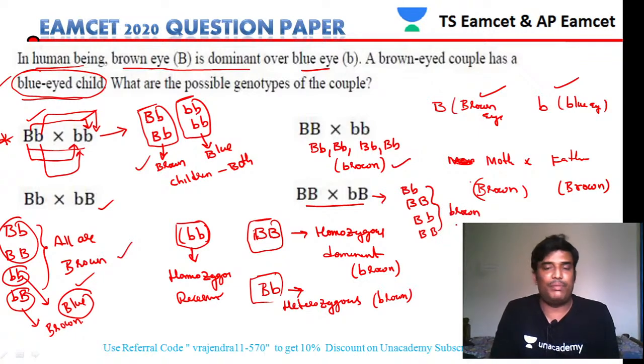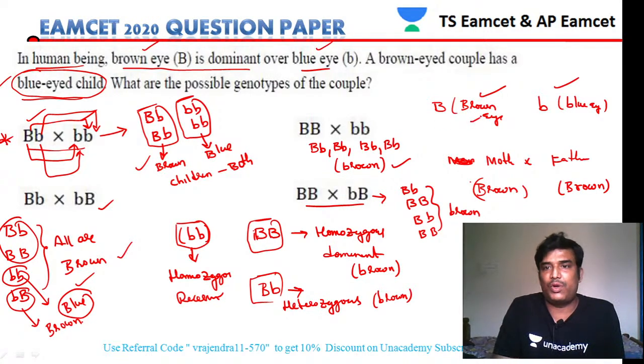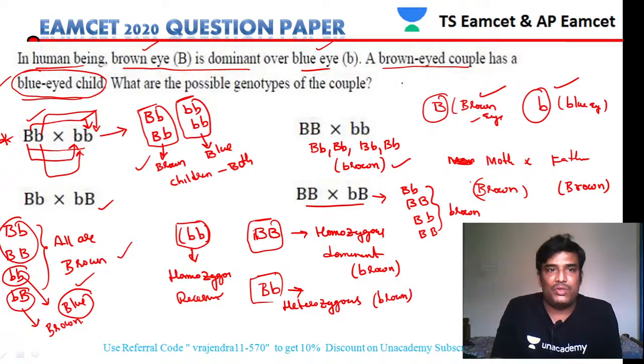Now once again let us go back to our question. The question is telling that brown eye is dominant and blue eye is recessive. So no doubt about it, we have taken brown eye as dominant and blue eye as recessive. Then the question is telling that a brown eyed couple, so both parents are brown eyed. So in which genotypes?